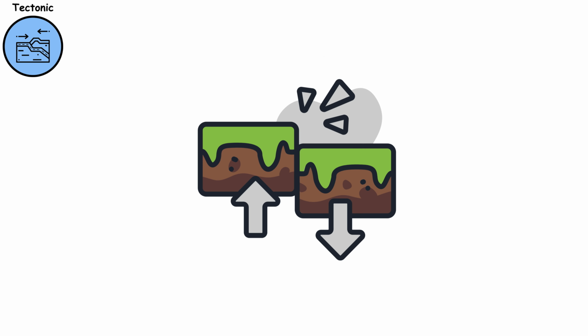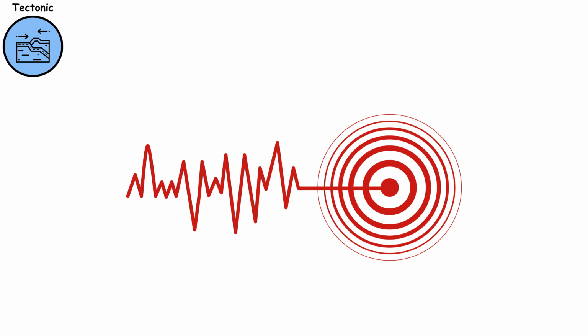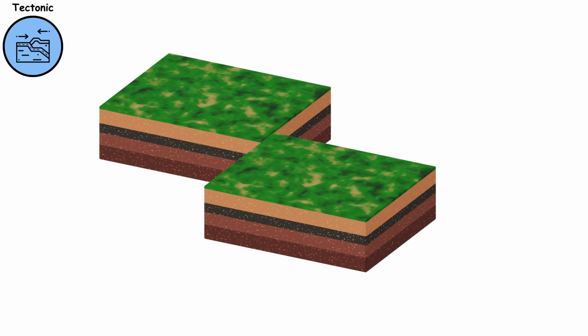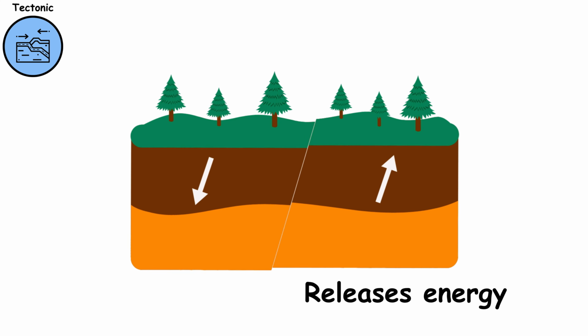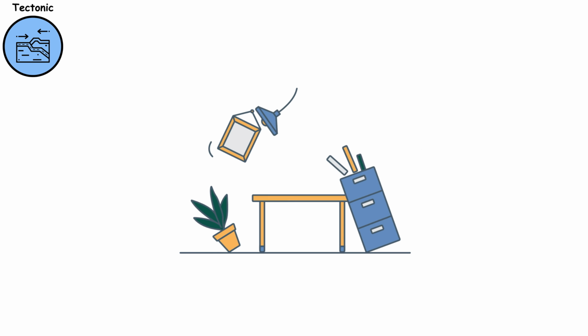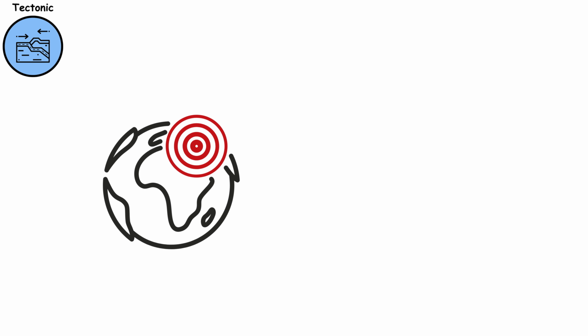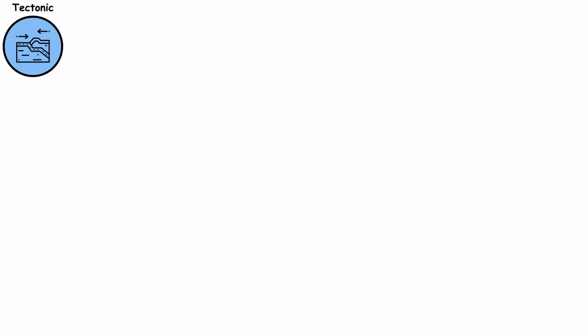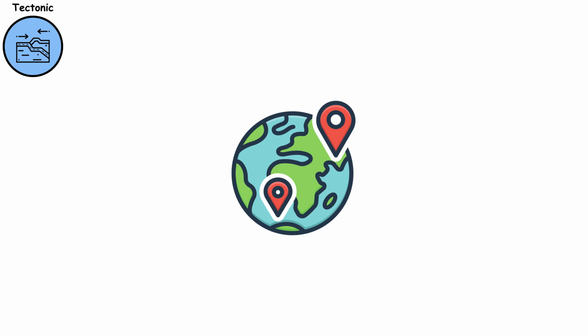Tectonic. Tectonic earthquakes are the most common type, occurring when massive sections of the Earth's crust shift along fault lines. This sudden movement releases enormous amounts of energy, causing the ground to shake violently. The magnitude of these quakes can vary widely, typically ranging from 5.0 to as high as 9.5 on the Richter scale, making them capable of devastating entire regions.